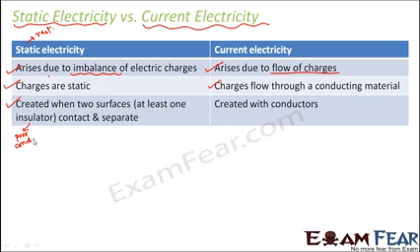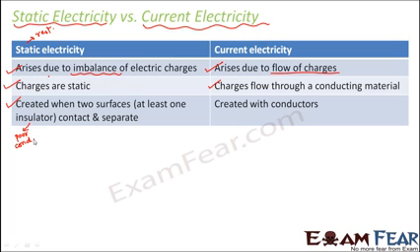Because if all the objects are good conductors, then we will never have static electricity, because the charges will flow through them. So the charges will not remain static. But only when it is a poor conductor, that means the charges will not be able to flow through the conductor, because that object will not allow the charges to flow through them. One good example of a poor conductor is plastic. So the plastic will not allow the charges to flow through them.